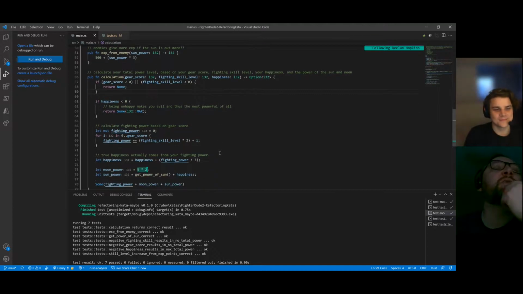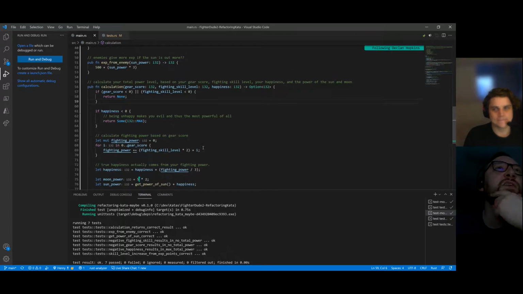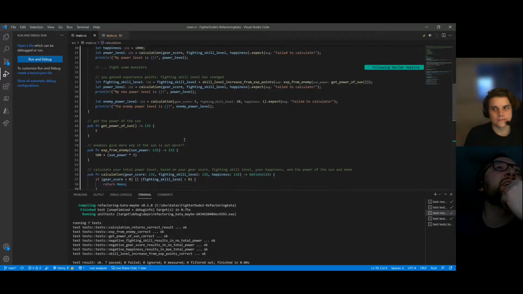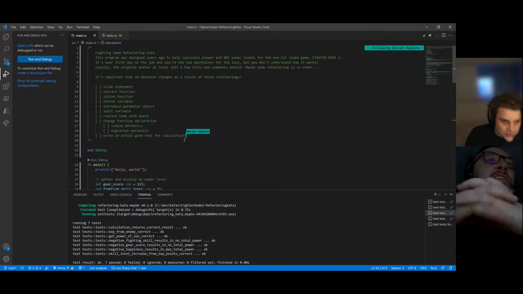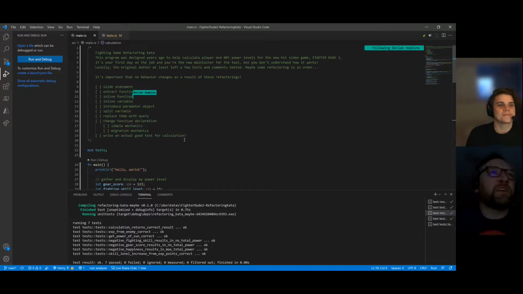Fair enough. I guess another way to approach it, we could look at those specific refactorings that were listed at the top. So I guess these are the ones that are hidden in here. Yeah, this is our menu that you had intended us to get exercise with from this kata. Right. So slide statement, which is moving lines around, split function, inline function.